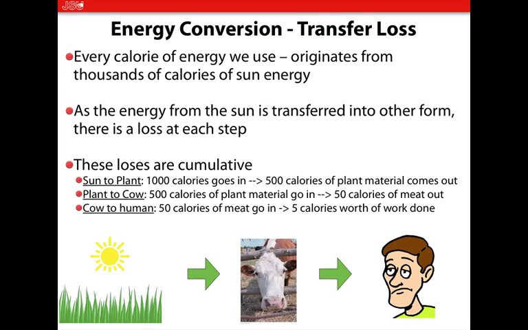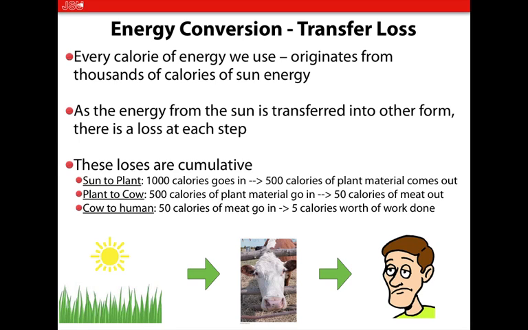So, good example here, that last point. The sun to the plant, okay? The sun's going to give 1,000 calories of energy to the plant. But the plant's only going to be able to convert 500 calories of that into plant material that can be useful to consumers, such as a cow. Okay? The other 500 calories lost with heat, lost with other cellular reactions, not directly making a compact, useful form